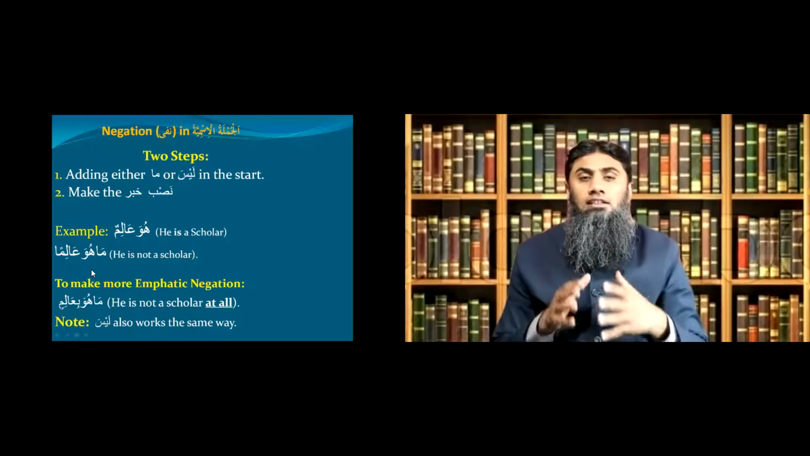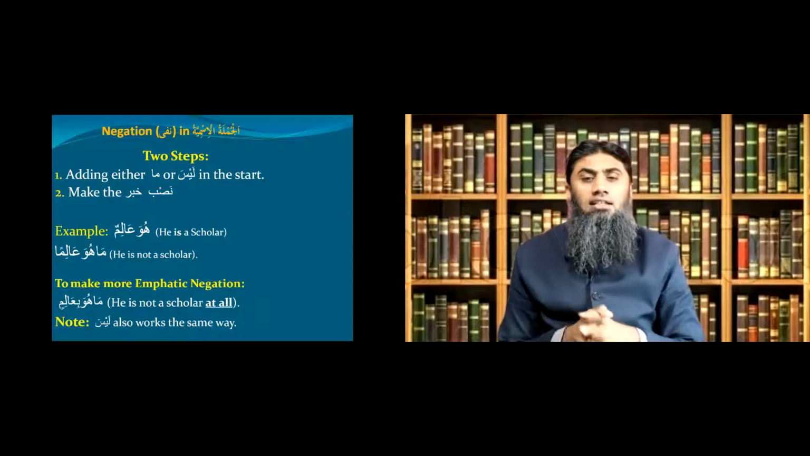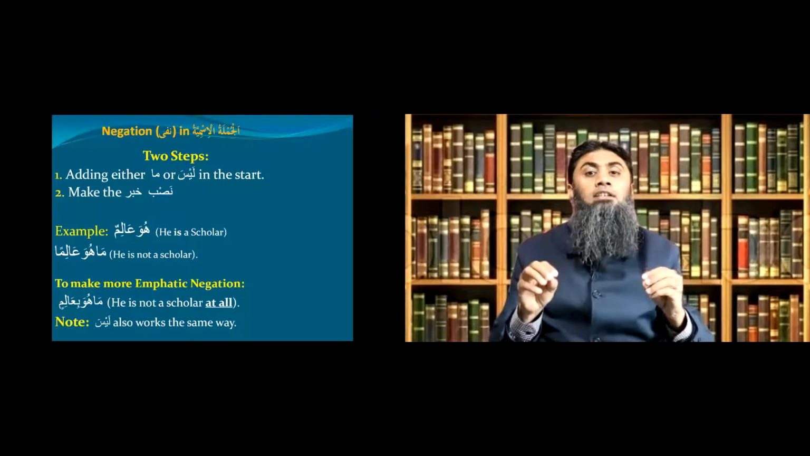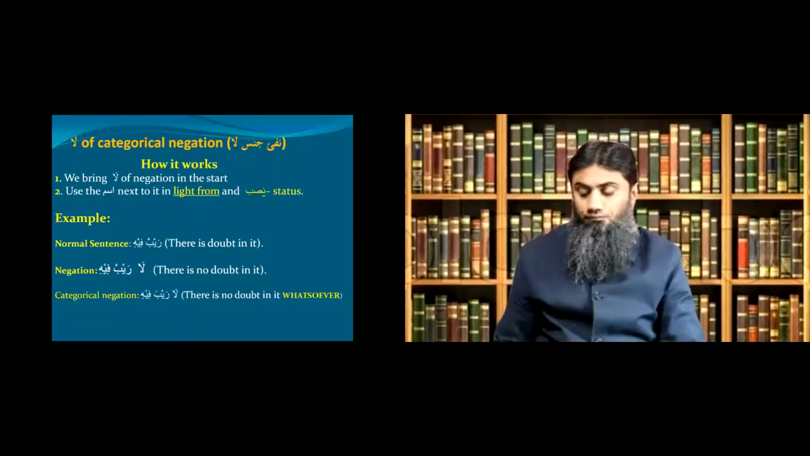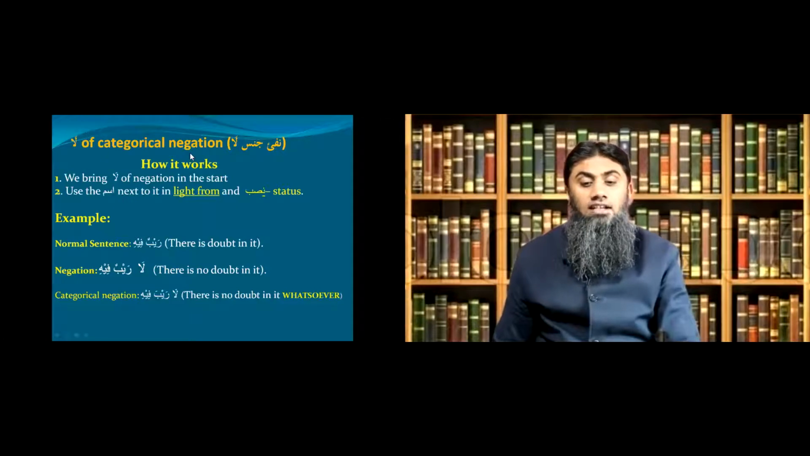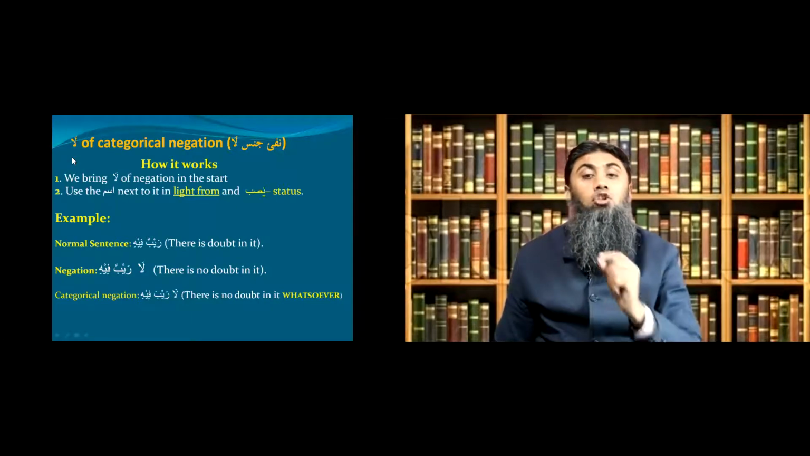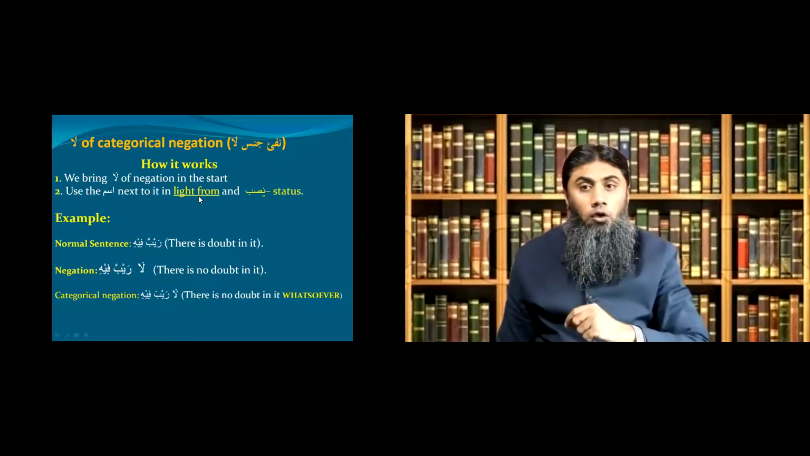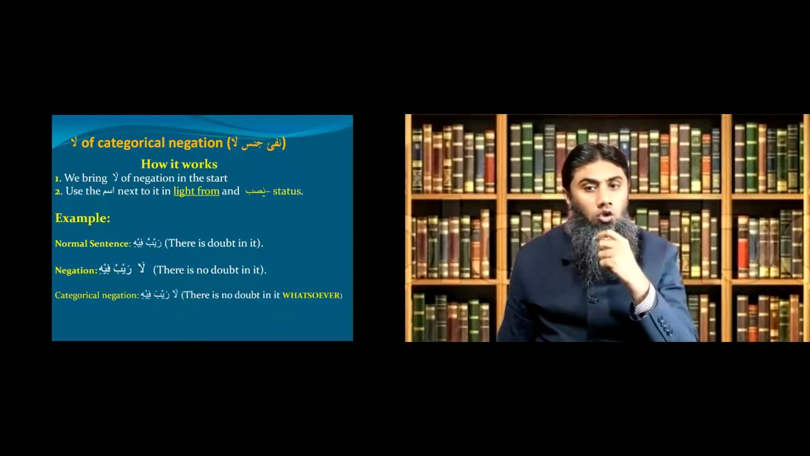Now, there's another way of negation in Jumlatul Ismiya, and that is the most emphatic way of negating something in the Arabic language. And what is it? Look at the screen. That's called the law of categorical negation. La means no. Law of categorical negation. In Arabic, we call it la nafi jins. Okay? What is it? How does it work? We bring la in the start of the sentence, number one, and number two, after the la, we use the ism in light form. Light form means no noon sound.